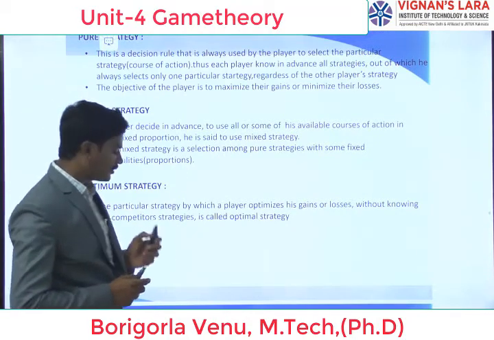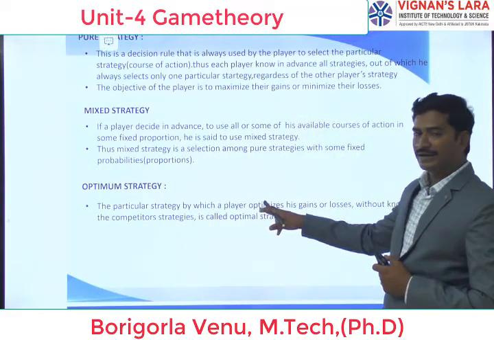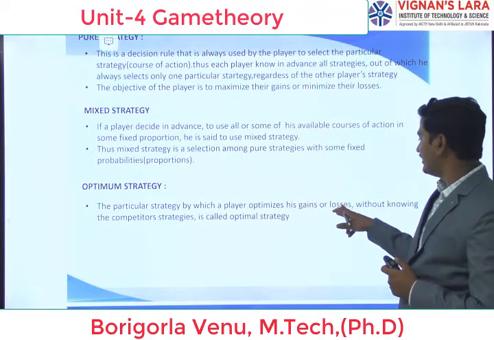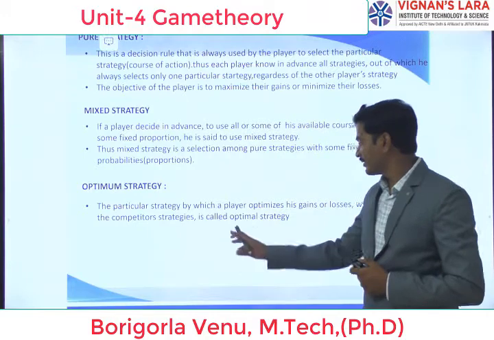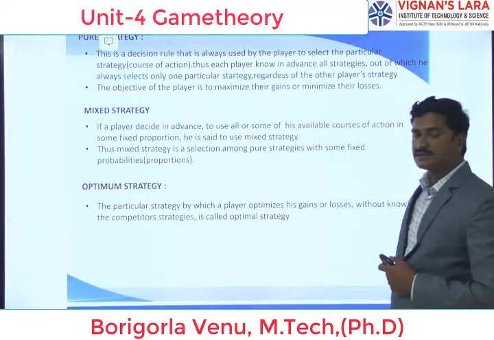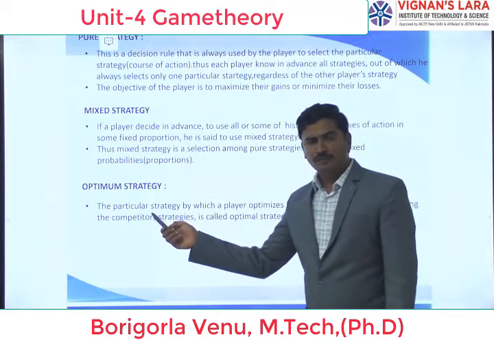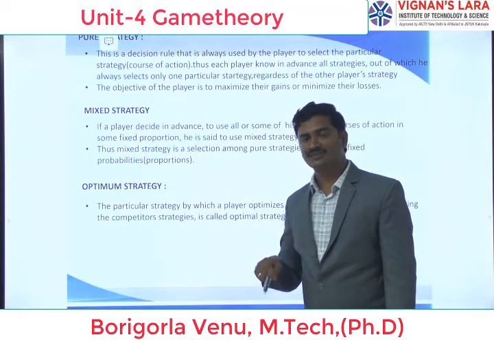Next, coming to the optimum strategy. The optimum strategy means the particular strategy by which a player optimizes his gains or losses without knowing the competitor's strategies. Before playing the game we don't know the opponent's strategies.